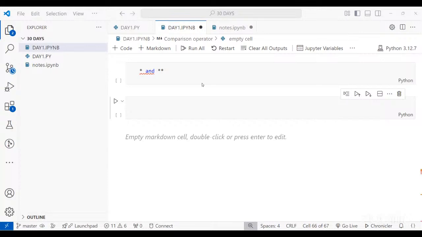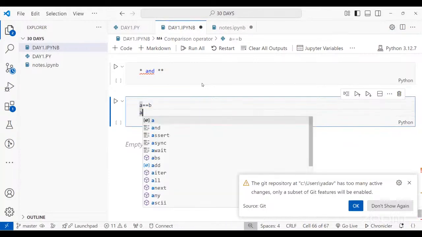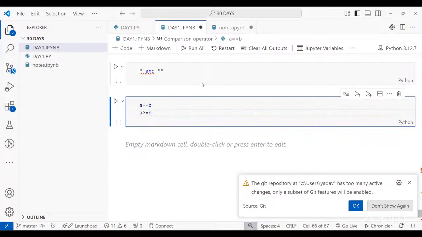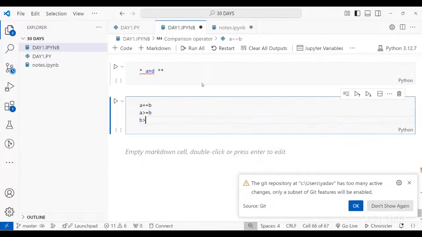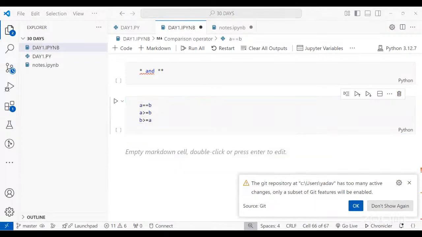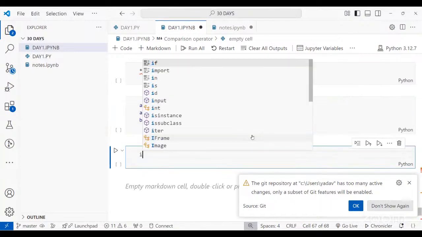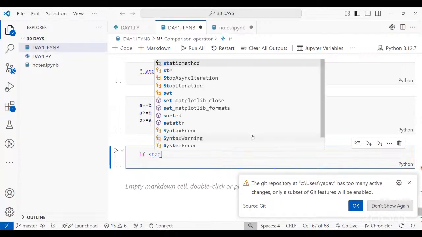So if the condition says that A is equal to B, this is the condition. If I'm saying A is greater than or equal to B, then this is again a condition. Whenever you want to deal with these kinds of conditions, you have to use conditional statements. There are different types of conditional statements. The number one type is the if statement.